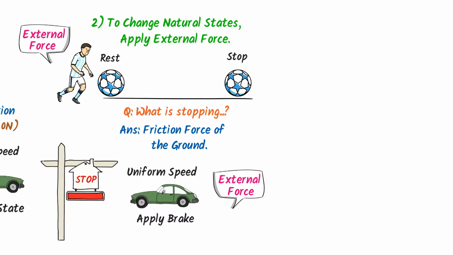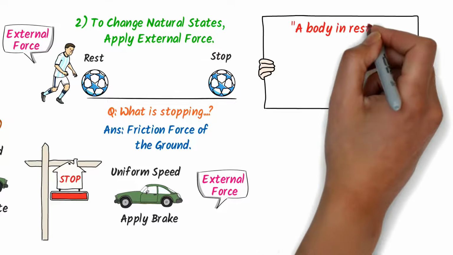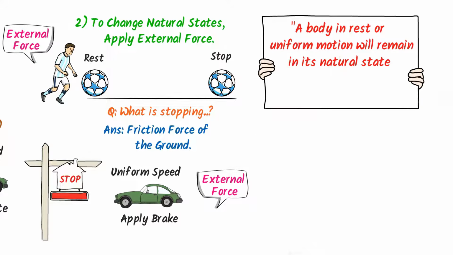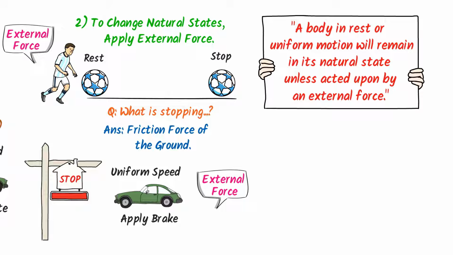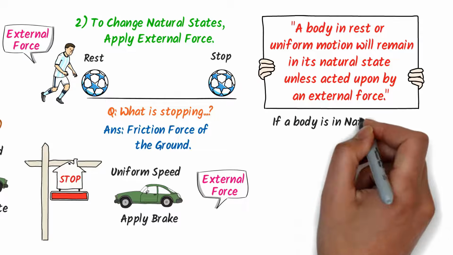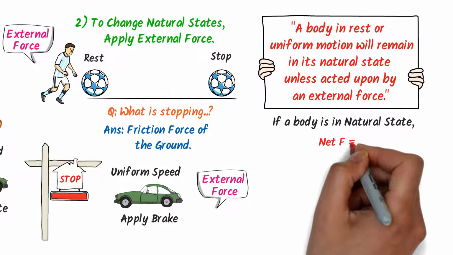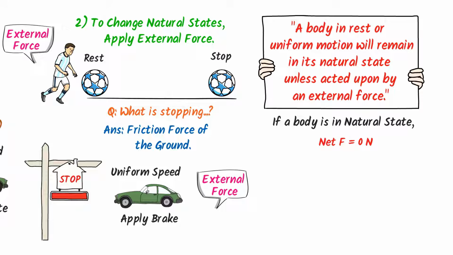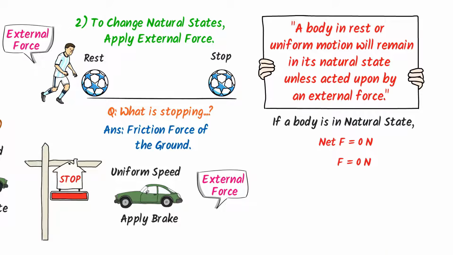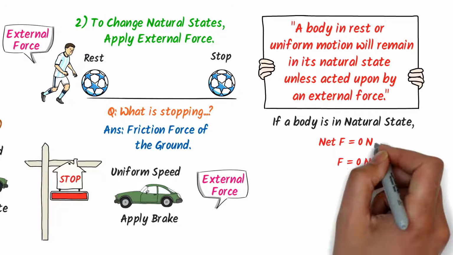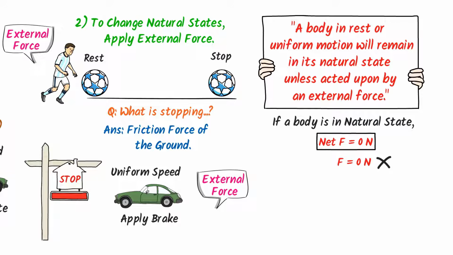Therefore, Newton Baba states that a body at rest or in uniform motion will remain in its natural state unless acted upon by an external force. Remember that if a body is in its natural state, the net force on the body is always equal to 0. Some very talented people and very famous books write F is equal to 0. Personally, I do not like this. I always write net force is equal to 0.